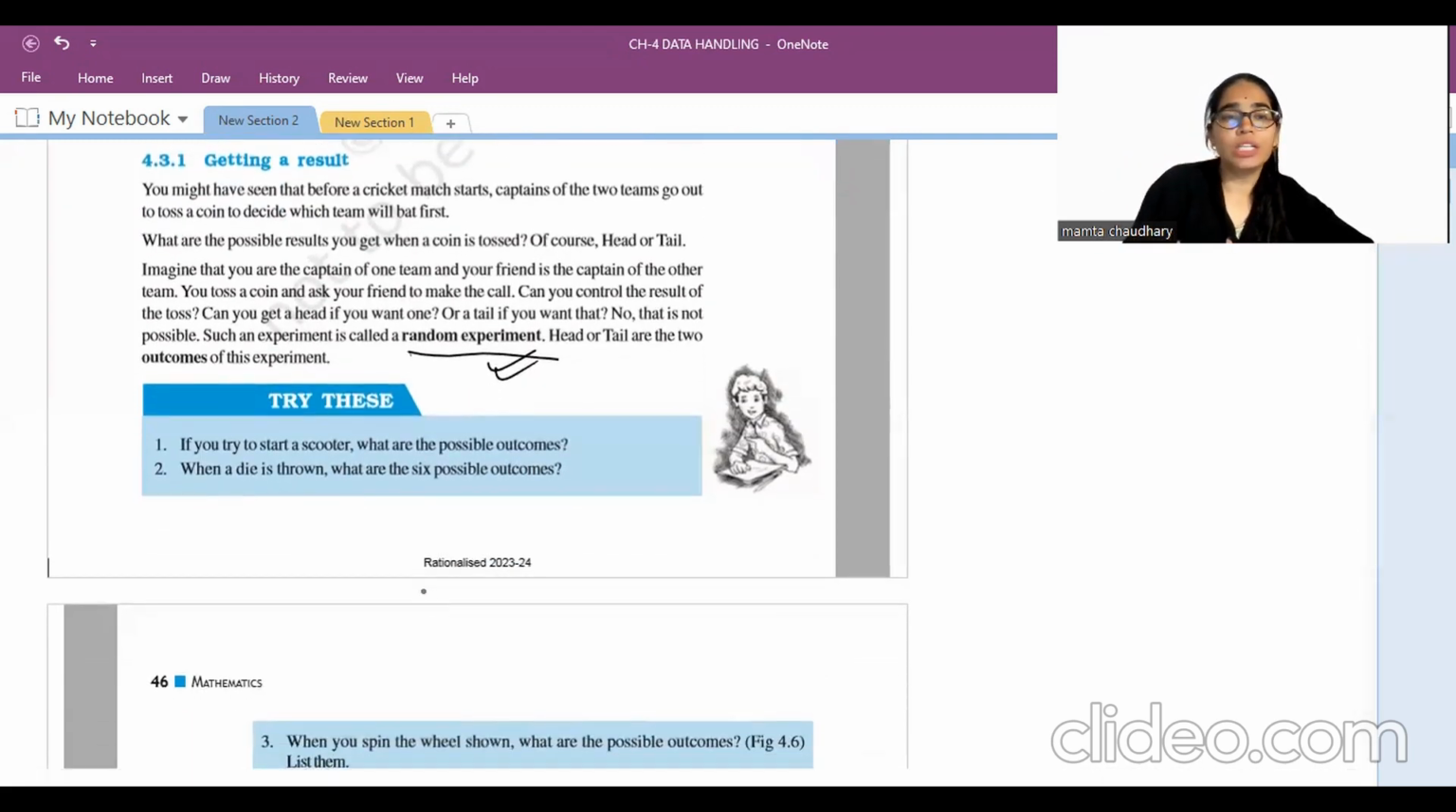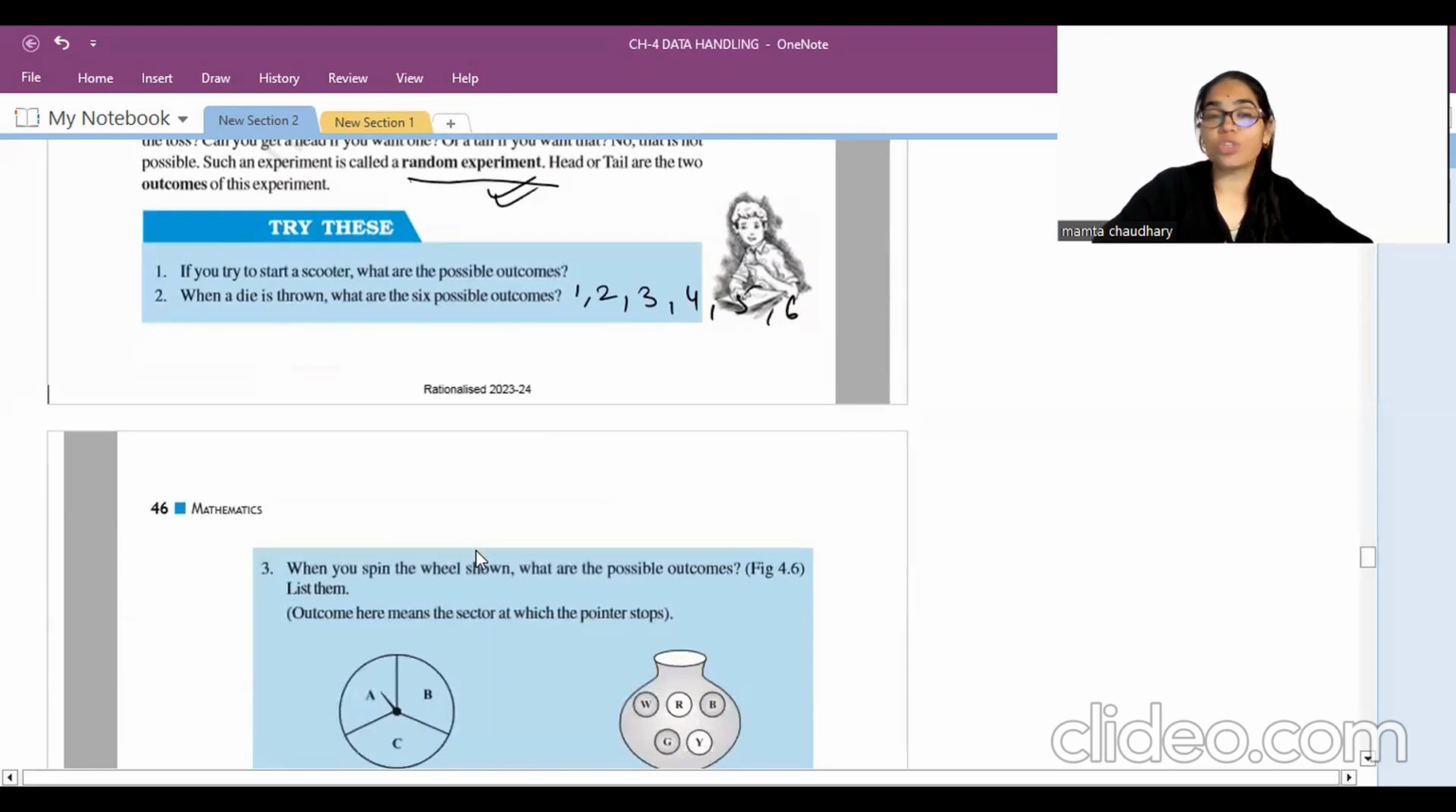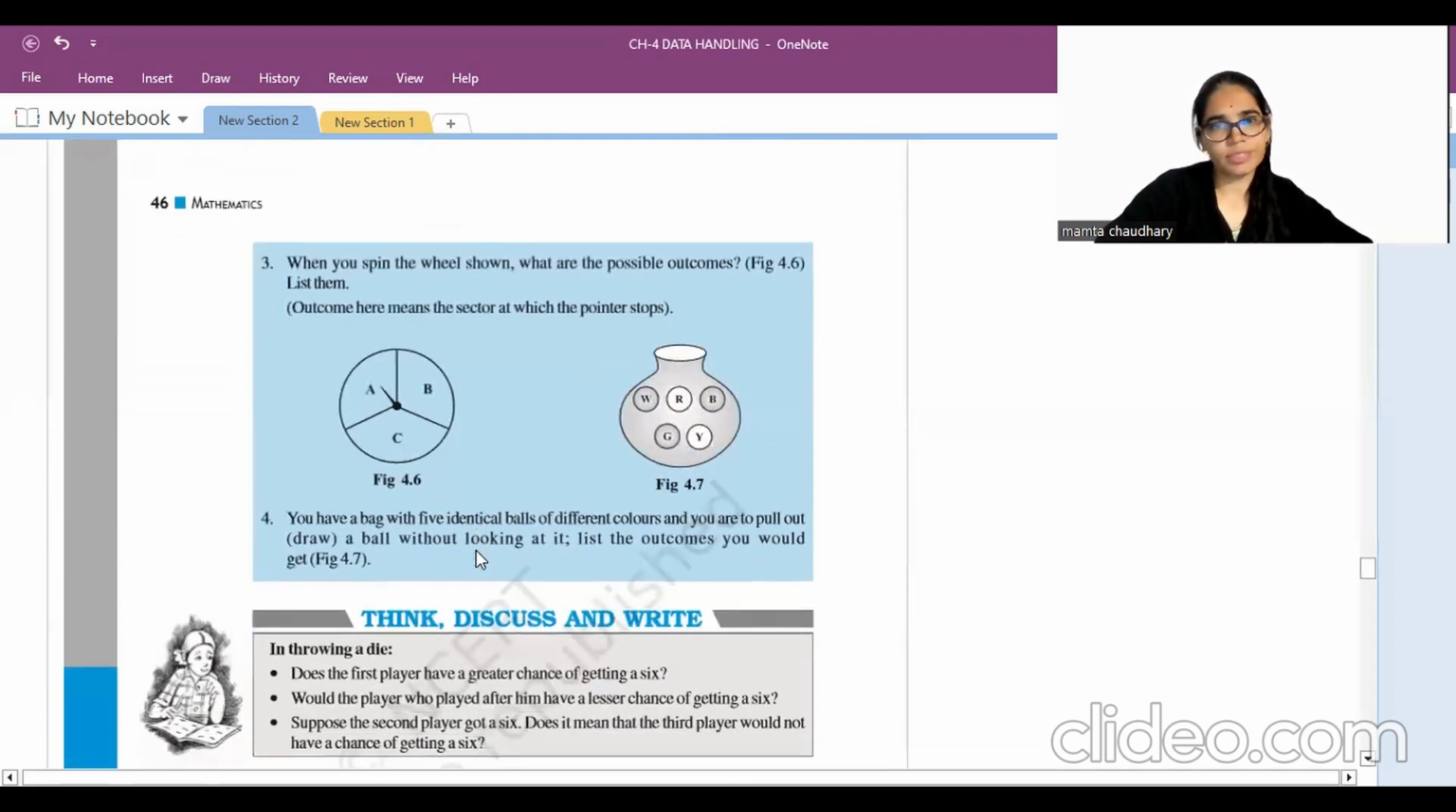For example, if you try to start a scooter, what are the possible outcomes? It will start or not start. Only two outcomes. When a dice is thrown, what are the possible outcomes? It can come 1, 2, 3, 4, 5, or 6. So these are the 6 possible outcomes. Now, when you spin the wheel shown, A can come, B can come, or C can come. So there are 3 possible outcomes.